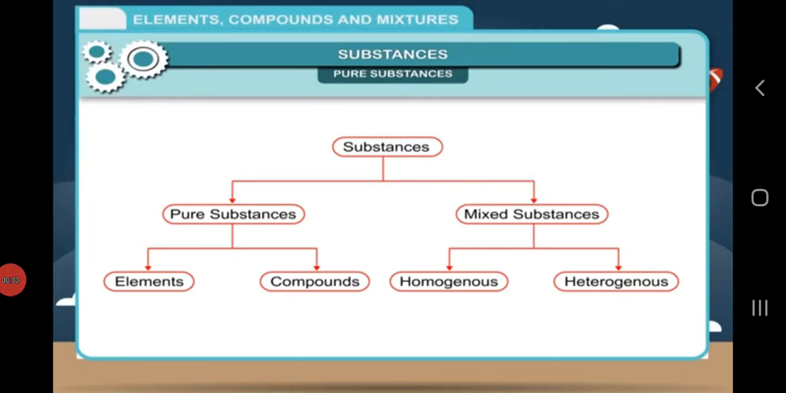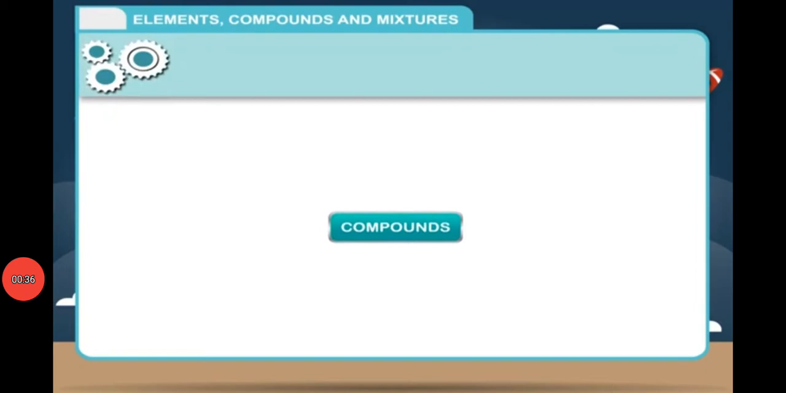In our previous class, we have learned the classification of substances. Substances are classified into pure substances and mixed substances. Pure substances are further classified into elements and compounds, and mixed substances are further classified into homogeneous and heterogeneous. In our previous class, we discussed the elements. Today our topic is compounds. So let us know about the compounds.